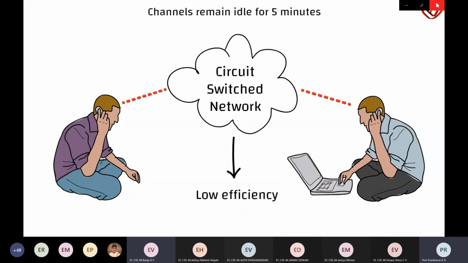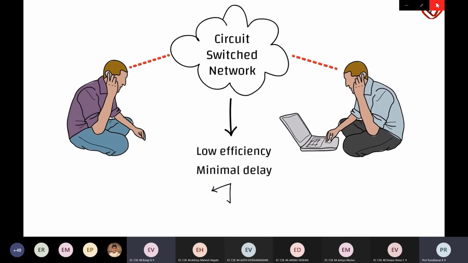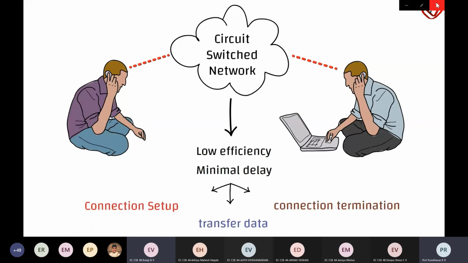However, the delay in this type of network is minimal because there is no waiting at the switches, as the circuit is already set up before data transfer. The delay is only due to the time needed to set up the connection, transfer data, and terminate the circuit.